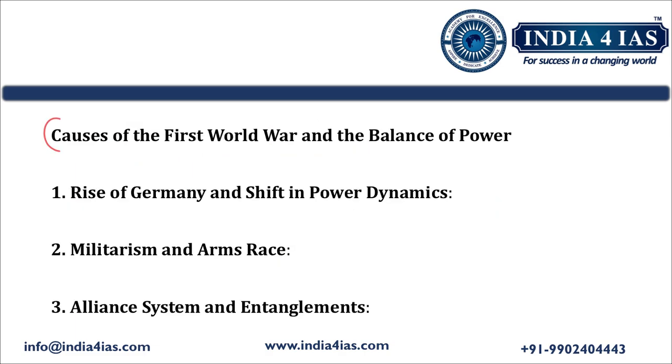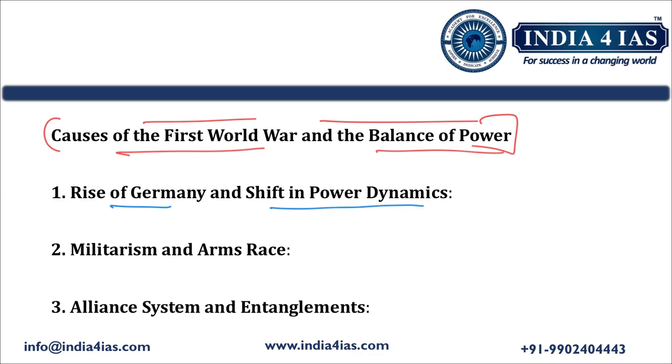Now we will talk about the causes of the First World War and the balance of power. The first major cause for the First World War is the rise of Germany and a shift in the power dynamics. The unification of Germany, which happened in the year 1871 under Otto von Bismarck, drastically altered the balance of power in Europe. Germany rapidly industrialized after unification, and it also became one of the major military and economic forces. This upset the established balance of power, which was dominated by Britain, France, and Russia.